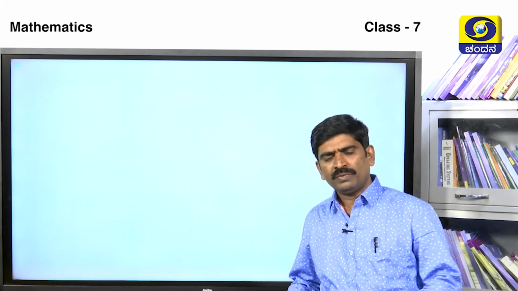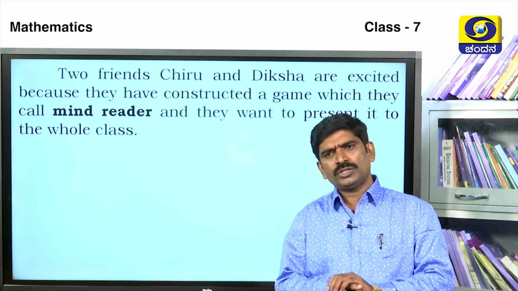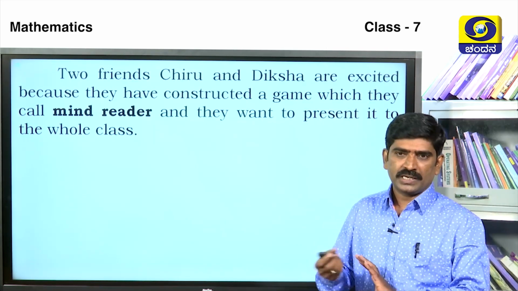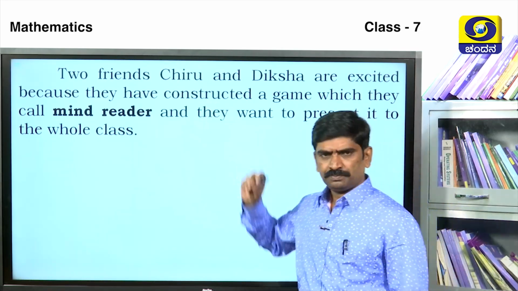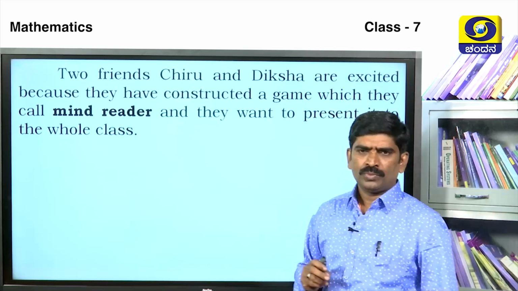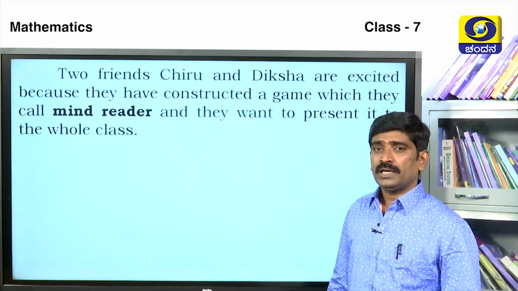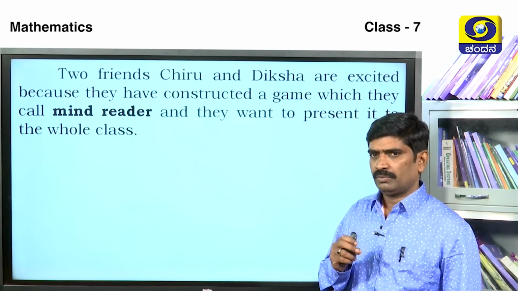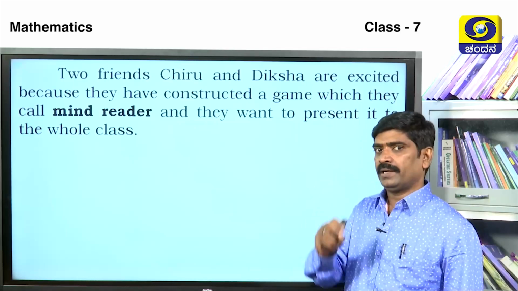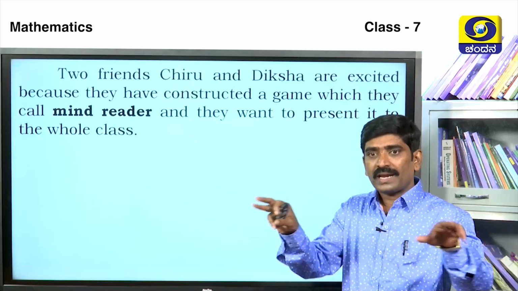Now, shall we go to an activity to test the knowledge of the previous class? What is the activity? Two friends, Chiru and Diksha, are excited because they have constructed a game which they call Mind Reader, and they want to present it to the whole class.